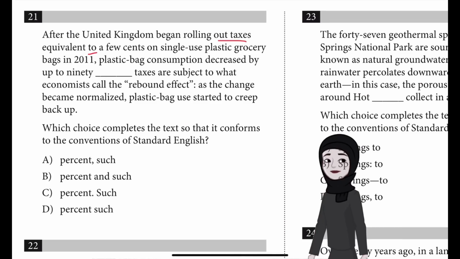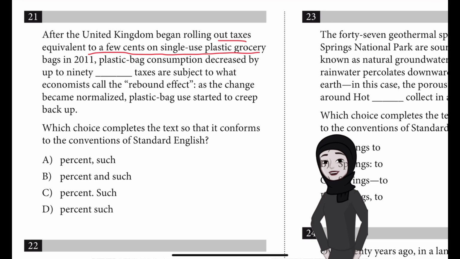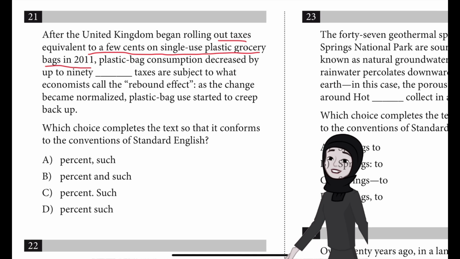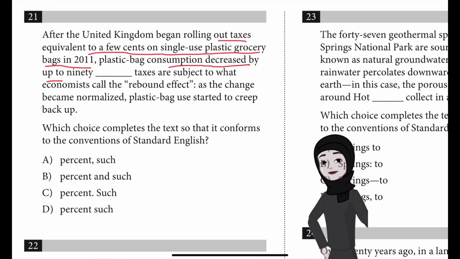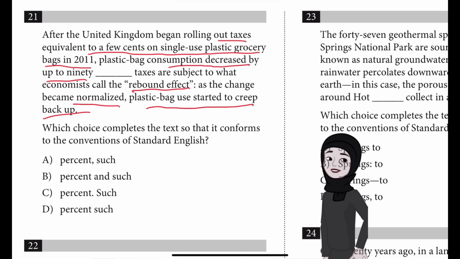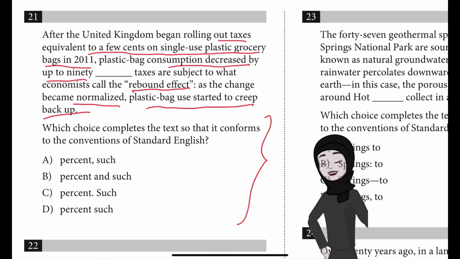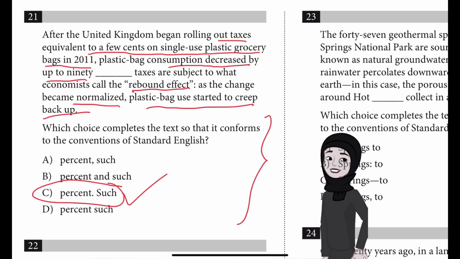So in question 21, there were some taxes equivalent to a few cents on single-use plastic grocery bags in 2011. At that time the plastic bag consumption decreased by up to 90%. And then because of the rebound effect, this change actually became normalized, and plastic bag use again started to creep back in. So which choice completes the text so that it conforms to the conventions of standard English?